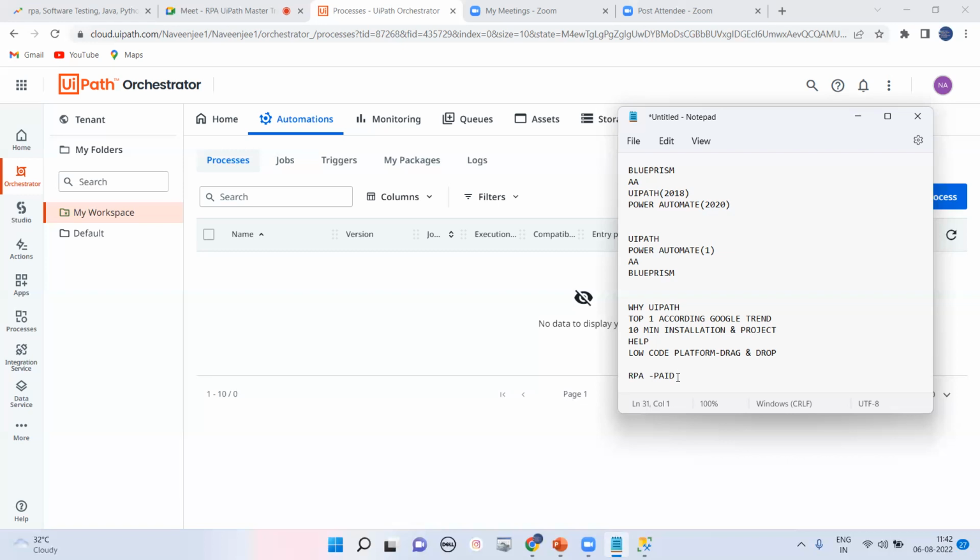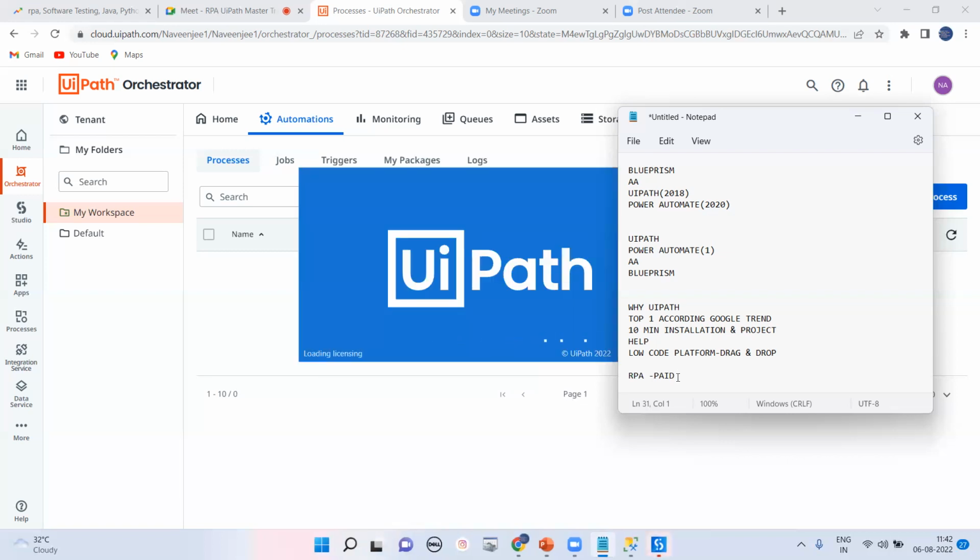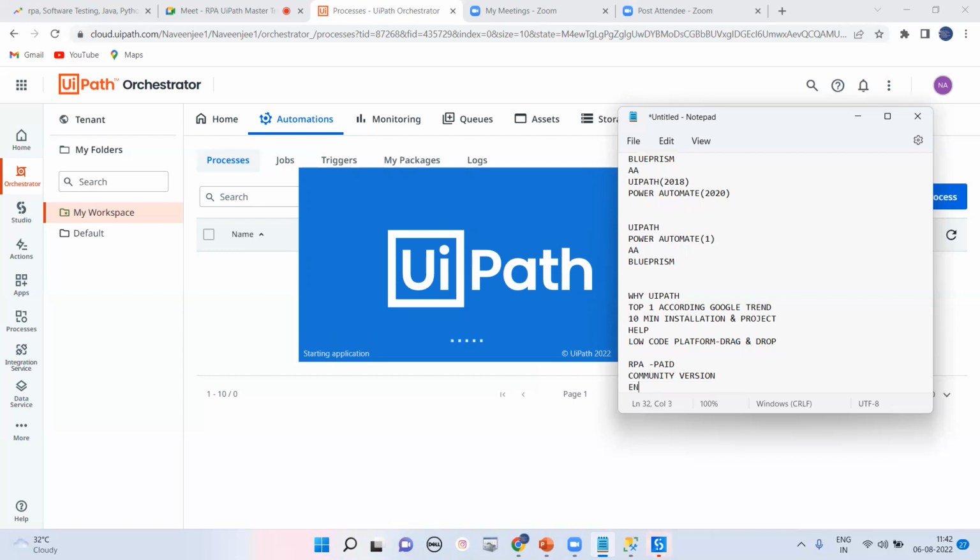But you may ask how you can install this software. In the RPA world, there are two types of software, especially UiPath which we are discussing. The first one is called the community version, and the second one is called the enterprise edition.